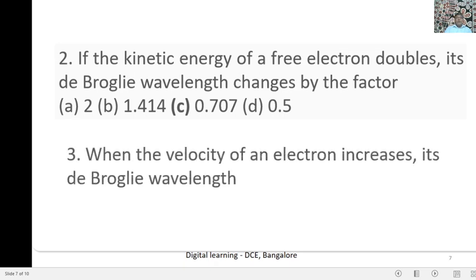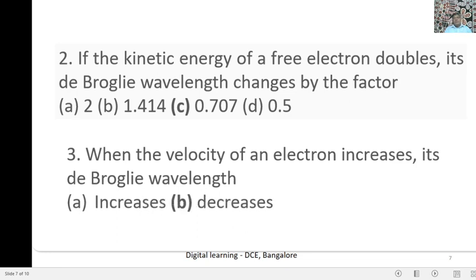Third question. When the velocity of an electron increases, its de Broglie wavelength: we know the relation lambda is equal to h divided by m into v. The question is, when the velocity of the electron increases, what happens to the de Broglie wavelength?